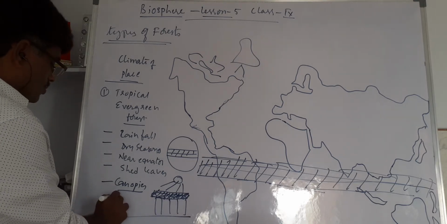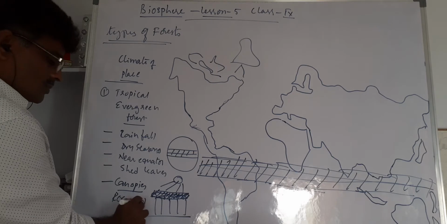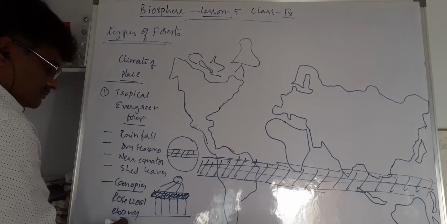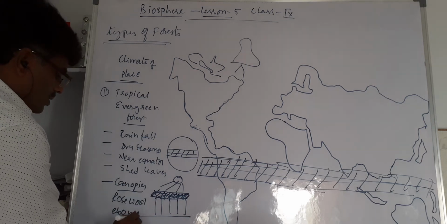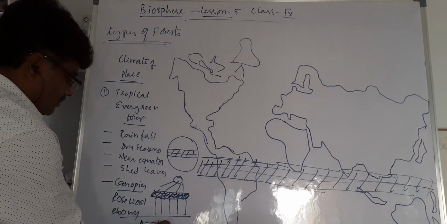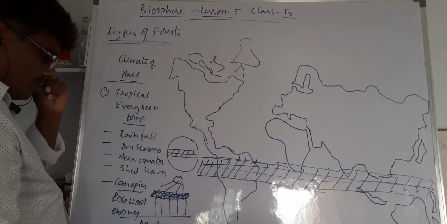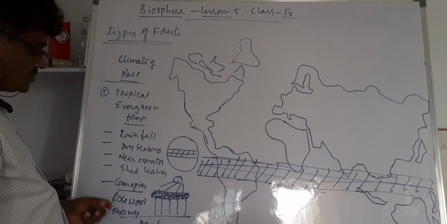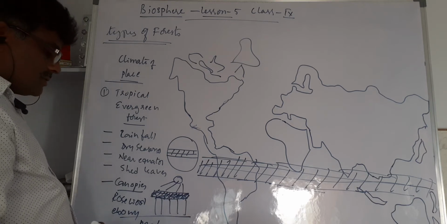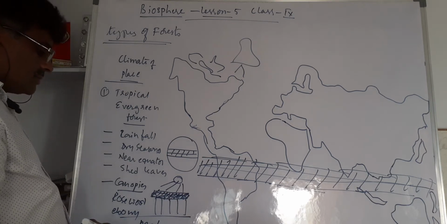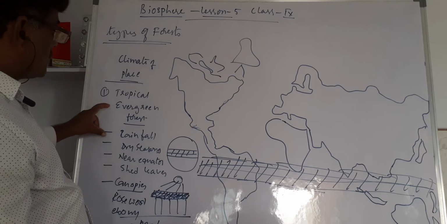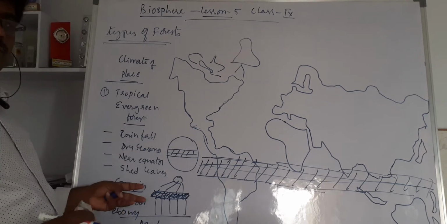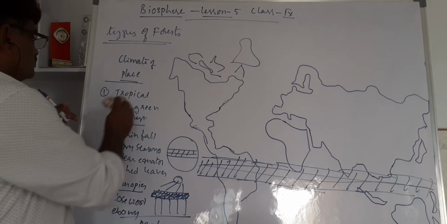Trees like rosewood, ebony, and mahogany are famous in this particular area. The word is mahogany. So this is about the tropical evergreen forest. I think you can easily understand the nature of the forest.